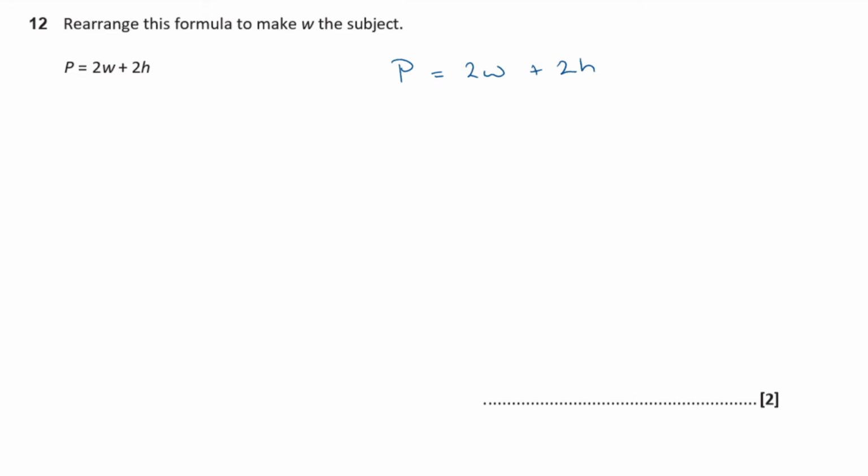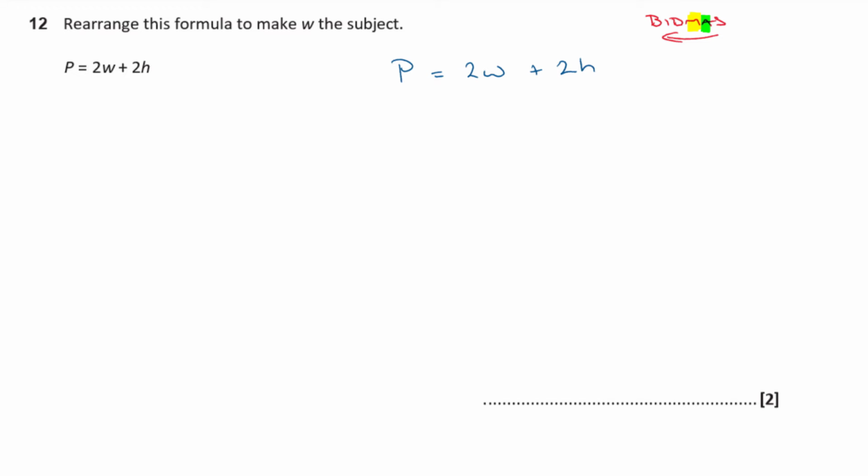Now the order that you do this is like BIDMAS but backwards. If you think about BIDMAS, then I've got a multiplication in here and an addition. Multiplication comes before addition normally in BIDMAS, but when you're rearranging these you go through BIDMAS backwards because you're using inverse operations to work your way through. So that means I need to deal with the addition first.